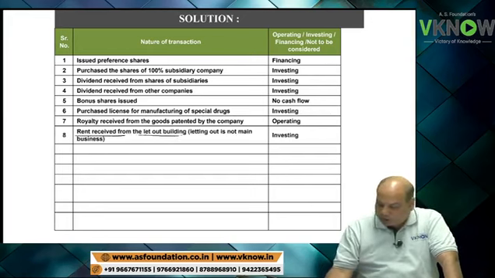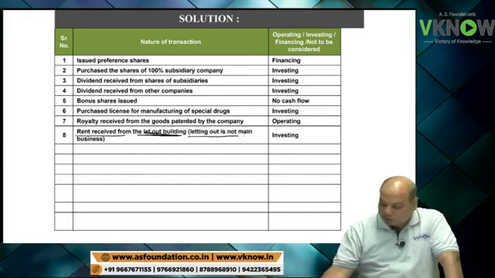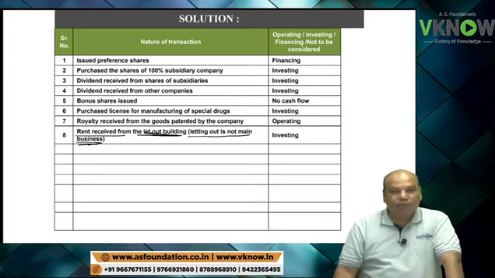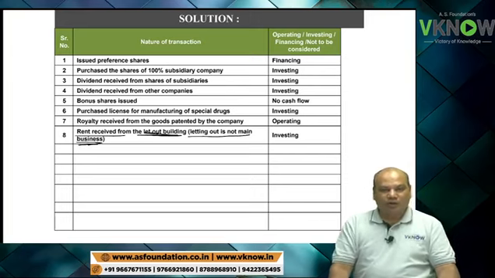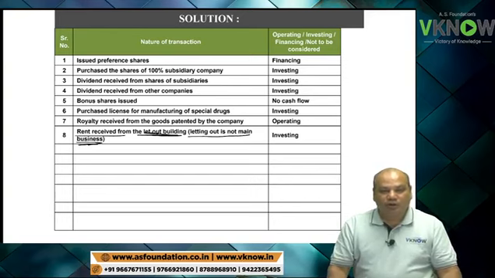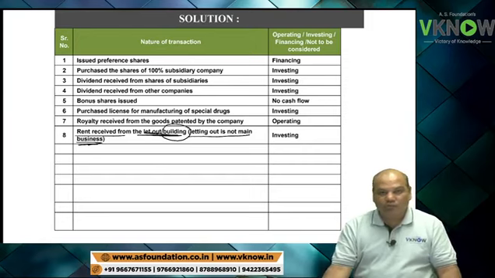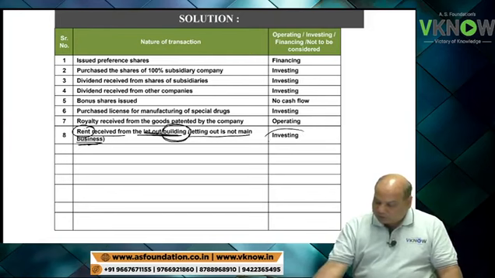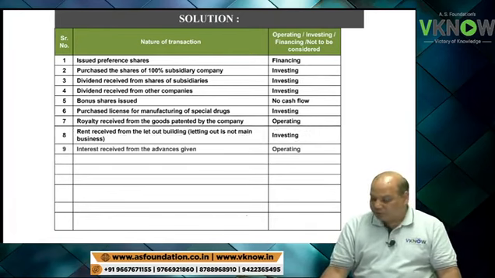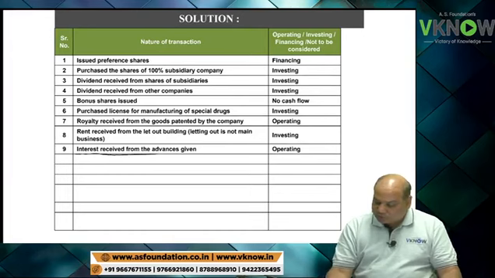Rent received from let out of building, and in bracket it is written letting out is not main activity. Letting out is not main activity, otherwise it would have become operating activity. So it seems that this building is for investment purpose only. If building is for investment purpose, rental income is investment income. Investing, 1 mark. Interest received from advance given. Operating activity.